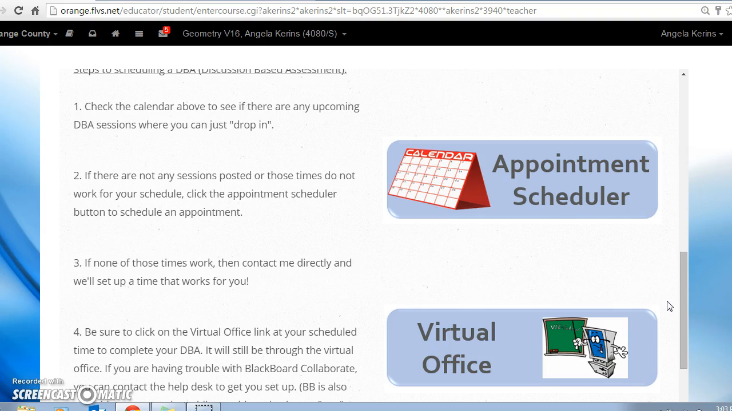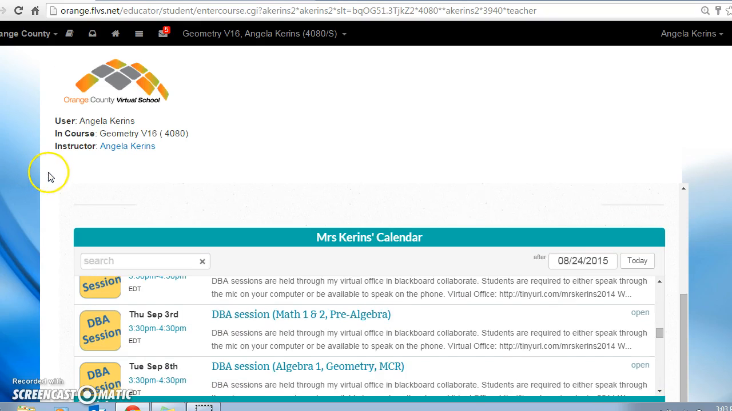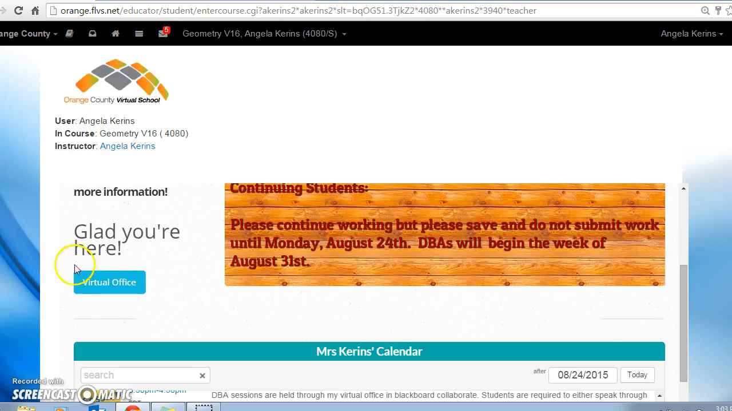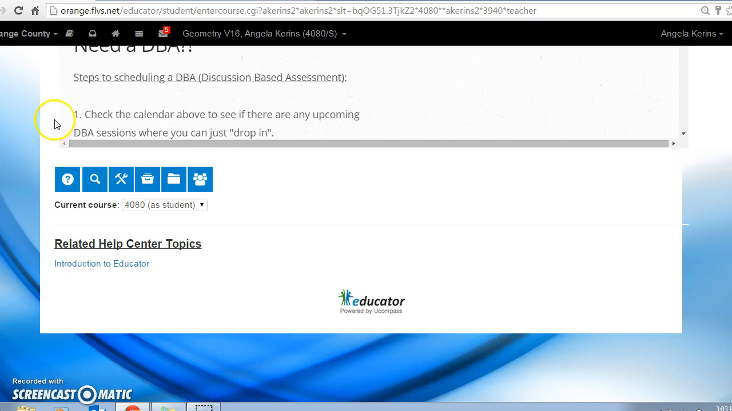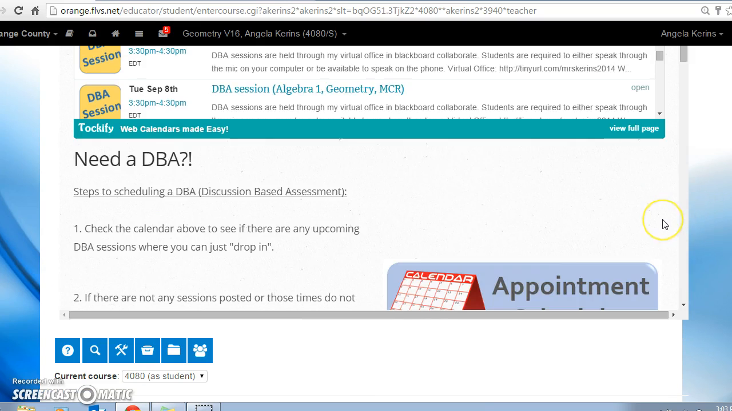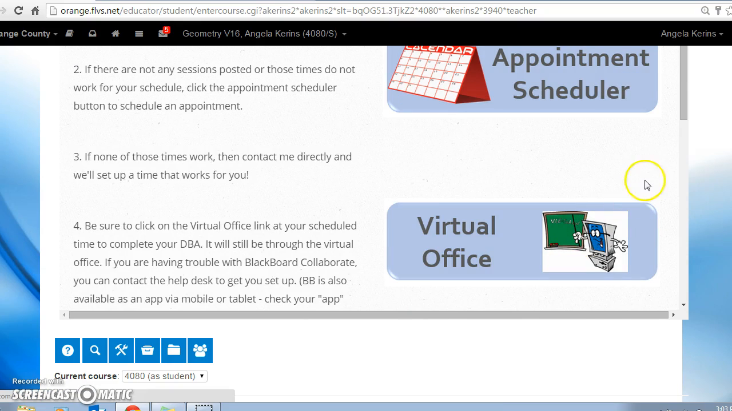And again, this is through my virtual office, which the link for that is right here. There's also a link towards the top of the page that you could click on that will bring you to my virtual office as well. And this is a program through Blackboard Collaborate, and you can access this program at any time by clicking on the virtual office link. You want to do that at any point.